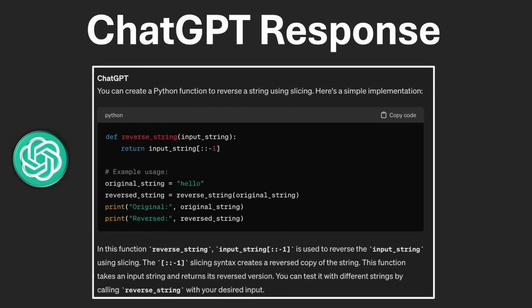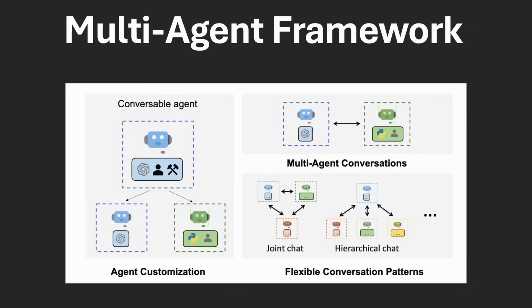This is like having a single AI agent and talking to it, asking for help. So if this represents a single agent, then in a multi-agent framework, we could have more than one of these agents talk to each other to solve problems. Here we can see examples such as a three-way chat or even a hierarchical chat pattern. That's where one AI agent will talk in turn to other agents to solve a problem.